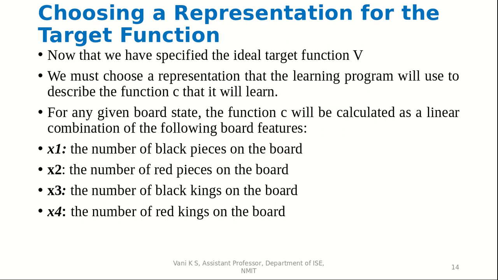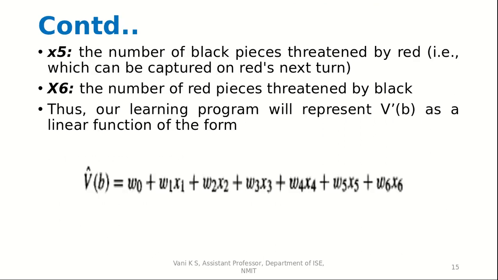There are 6 board features: x1 number of black pieces, x2 number of red pieces, x3 number of black kings, x4 number of red kings, x5 number of black pieces threatened by red, and x6 the number of red pieces threatened by black. Thus our learning program will represent v dash of b as a linear function of the form v of b is equal to w0 plus w1 x1 plus w2 x2 till w6 x6.